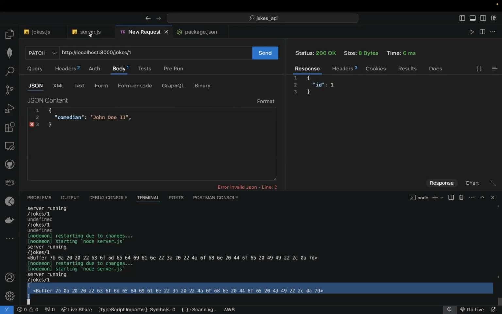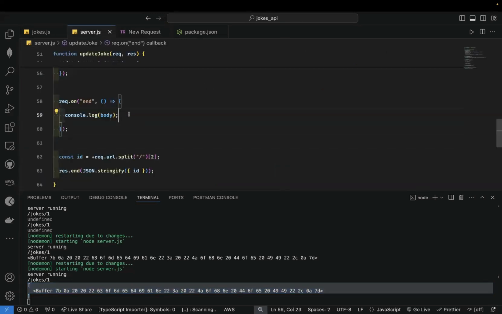So how do we make this something readable, something that we can make use of? All right. So I can use a method called concat to add all the buffers together, and then I can use the toString method.